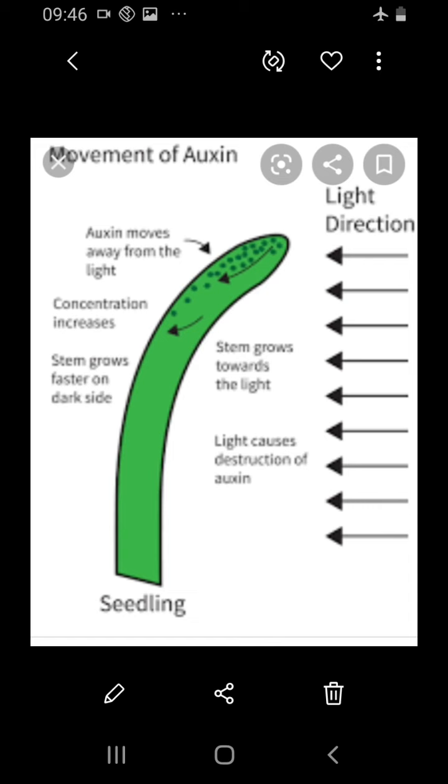Next, auxin prevents the formation of the abscission layer. Abscission means the death layer. So it also prevents the formation of the death layer in plants. So that's all, students, about auxin.